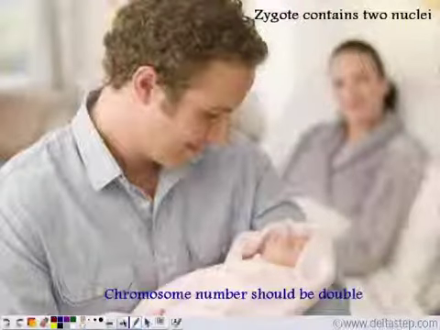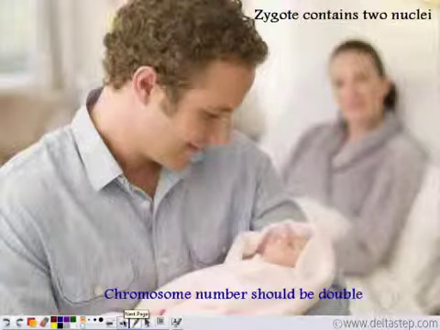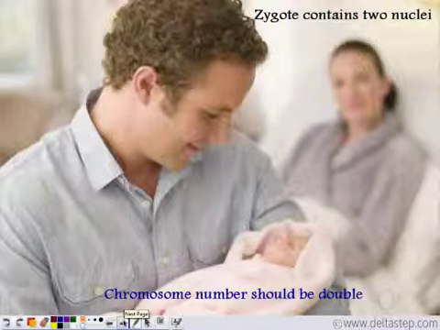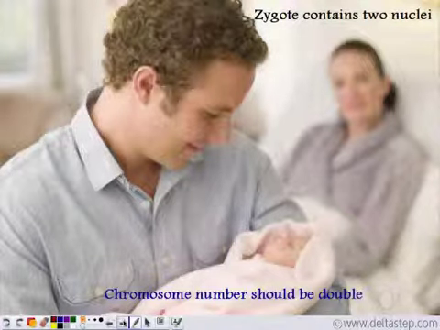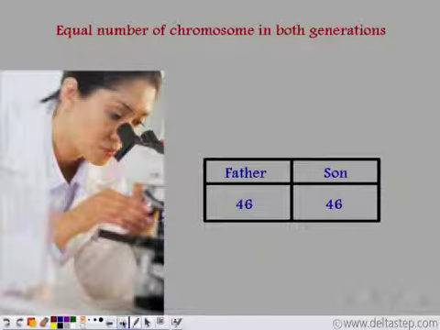Now, the zygote will have both the nuclei, that of the mother's reproductive cell and the father's reproductive cell. So, the number of chromosomes in the zygote should be doubled, but it is seen that the 46 chromosomes that is generally present in human beings is the same, so the number of chromosomes that was present in the father is also the number of chromosomes that is present in the son.